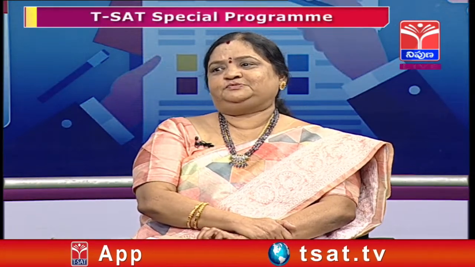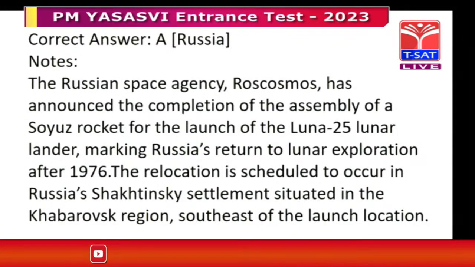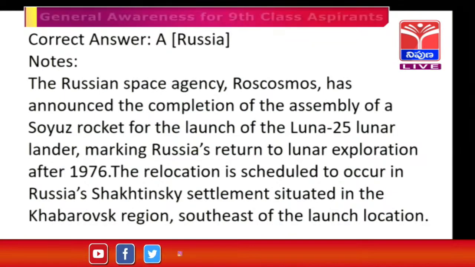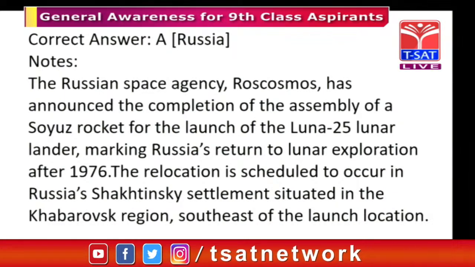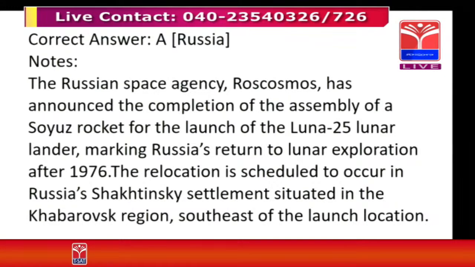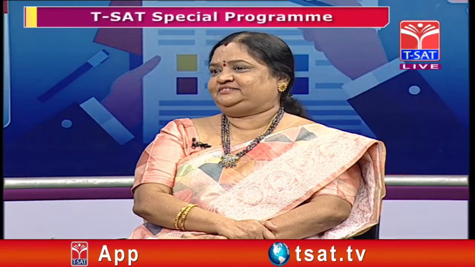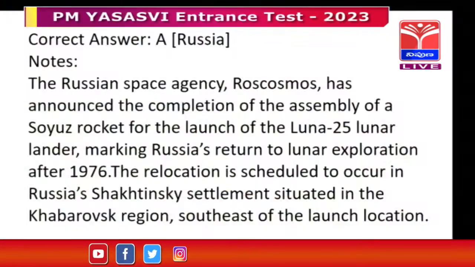Susila madam, can you say that? Sir, I say Russian Space Agency, Roscosmos, has announced the completion of the assembly of the Soyuz rocket for the launch of the Luna 25 lunar lander, marking Russia's return to lunar exploration after 1976, sir. So I go with Russia, sir. Russia is my answer. It is to the southeast of the launch location, sir.